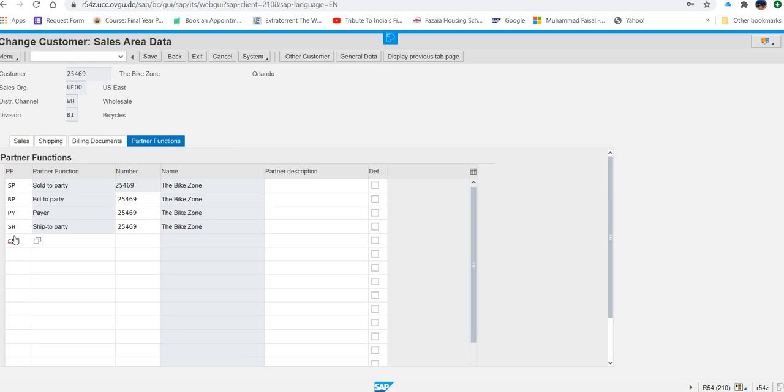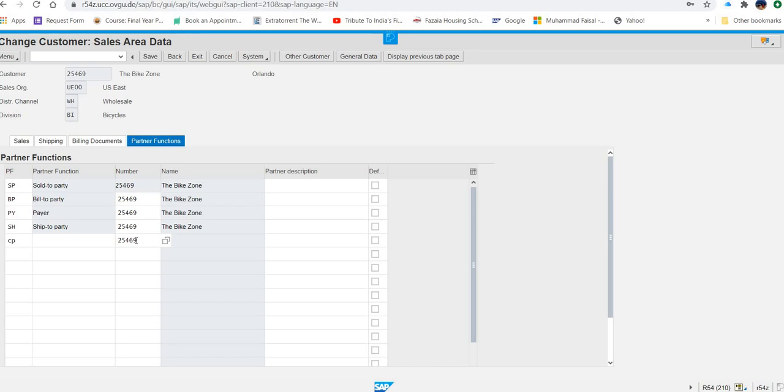Click on the number field and then the search icon to bring up the following window. And after that window, you have to find your customer. So what I will suggest is that here in the customer number, just type directly my customer number, that is 25469.